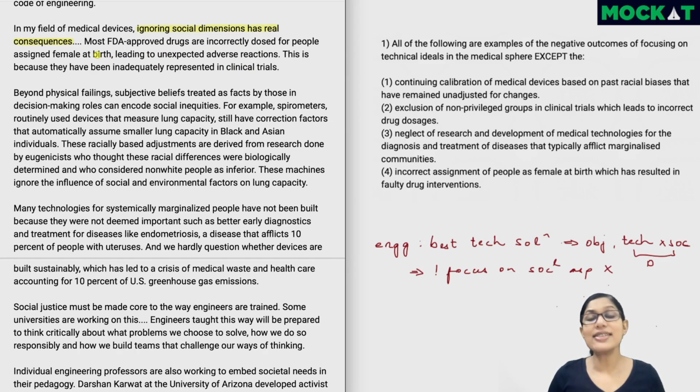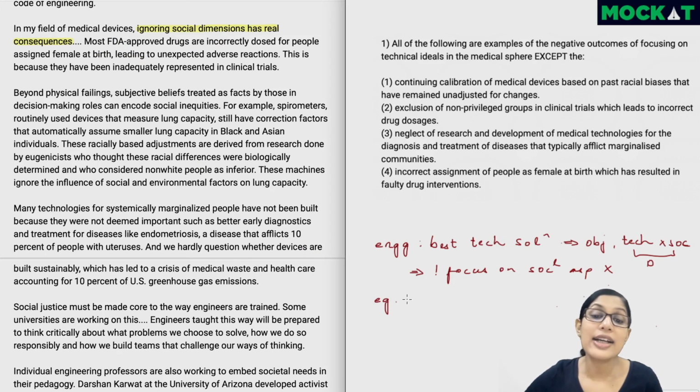So what the author is saying is there is probably a difference in dosage for males and females, but because the males have largely been there in clinical trials, that bit has not come out. Now FDA is basically the authority which approves drugs in the US. Should you not know it, it doesn't matter, right? The thing which we are understanding here is the real consequence, which is that women are essentially bearing the brunt here in this example because they are getting medicines which are either too strong or too weak for them. The dosage is not correct.